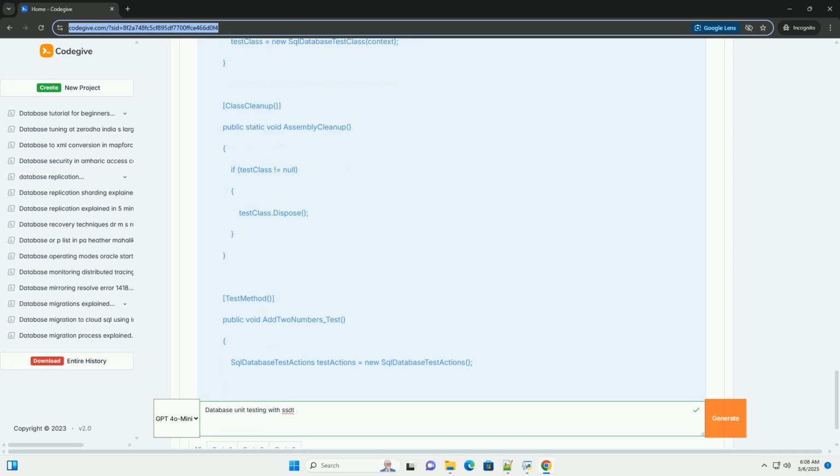Example. Data source, the SQL Server instance name, example localhost\SQLExpress. Initial catalog, the name of your database. Important, make sure you are using a dedicated testing database, and not your production database.